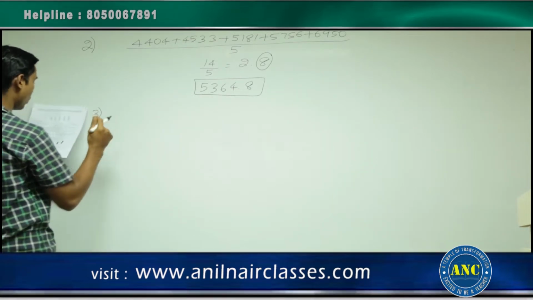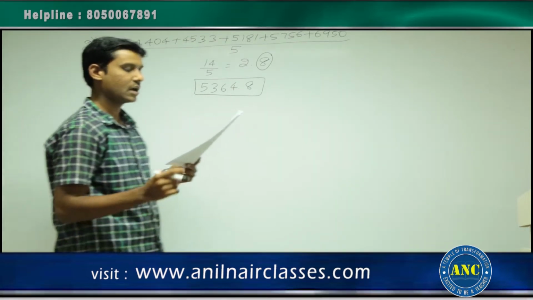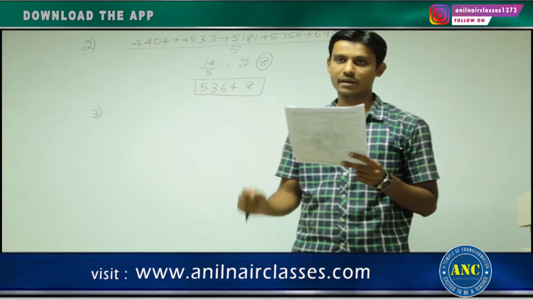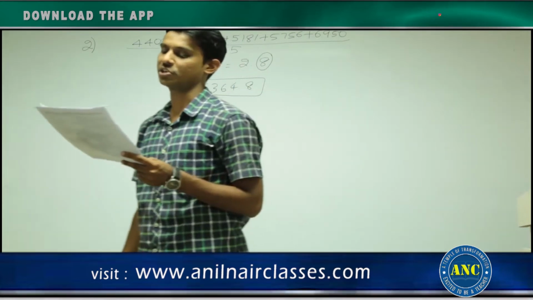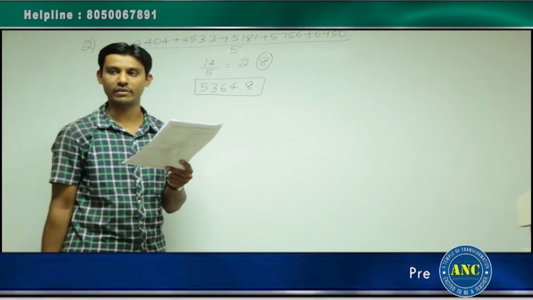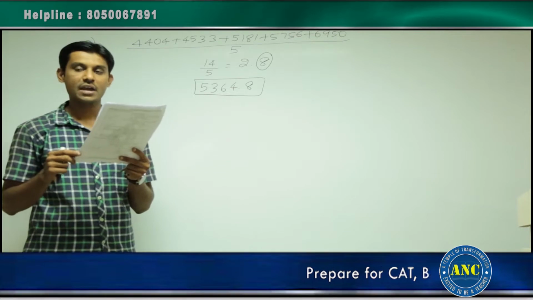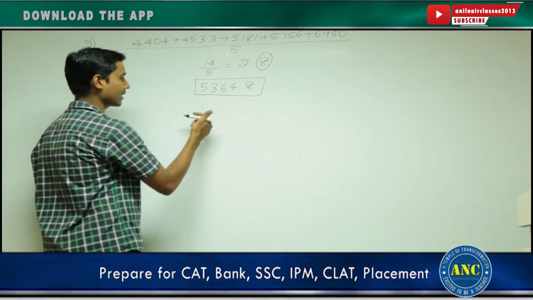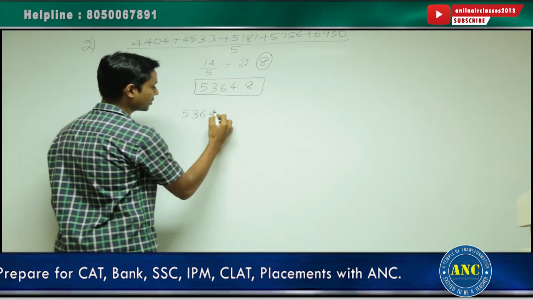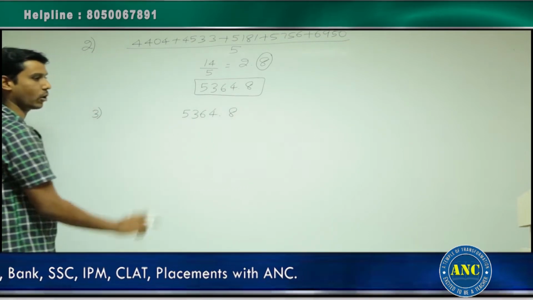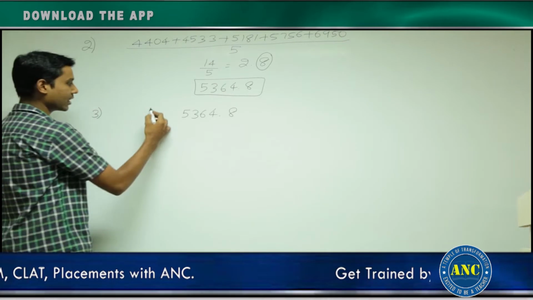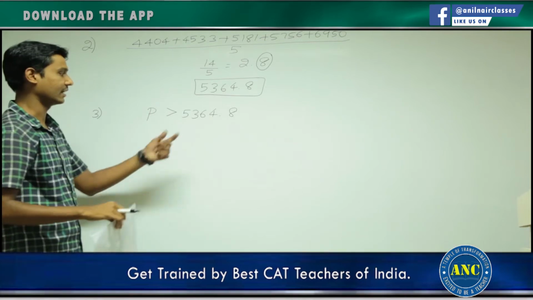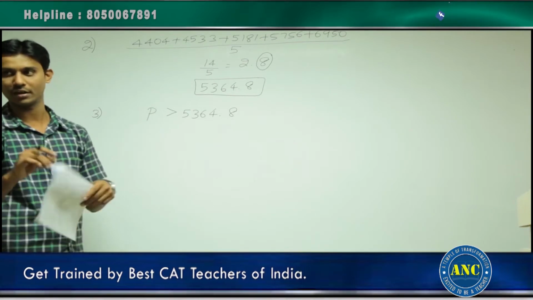I'll solve all the questions, all the 5 questions in the first case. Then you can comment on it. Please see here. Question number 3. In how many years is the production more than the average production of given year? What is it that they are asking? In how many years is the production more than the average production? Just now we calculated the average production. Average production we got as 5364.8. They are asking the production should be more than this average production. In how many years is this validated, or in how many years is this true? That is the question, right?